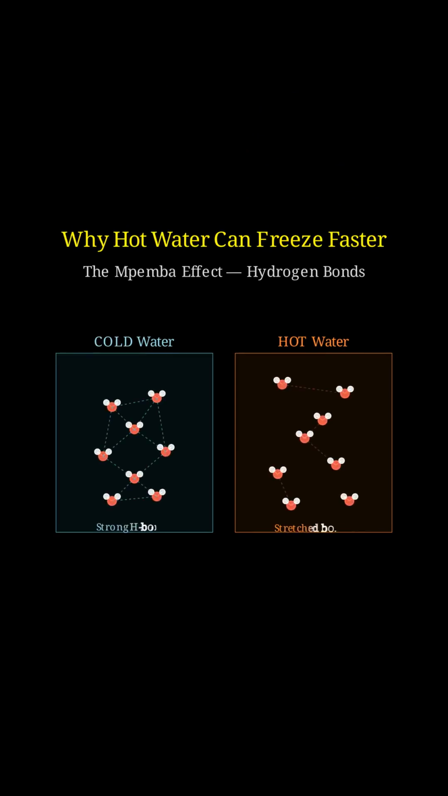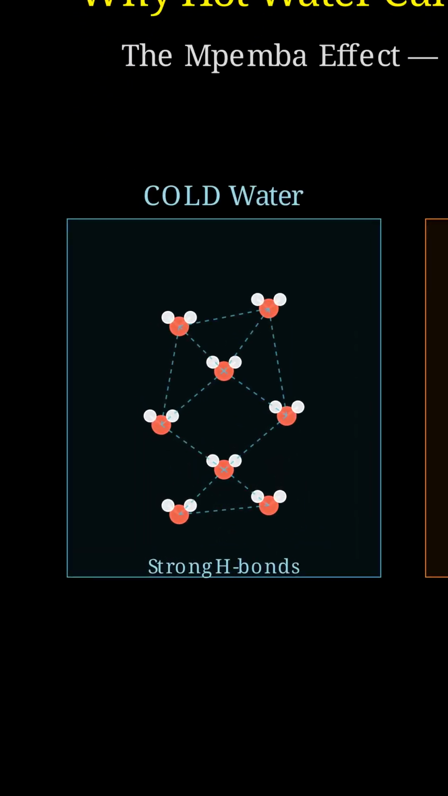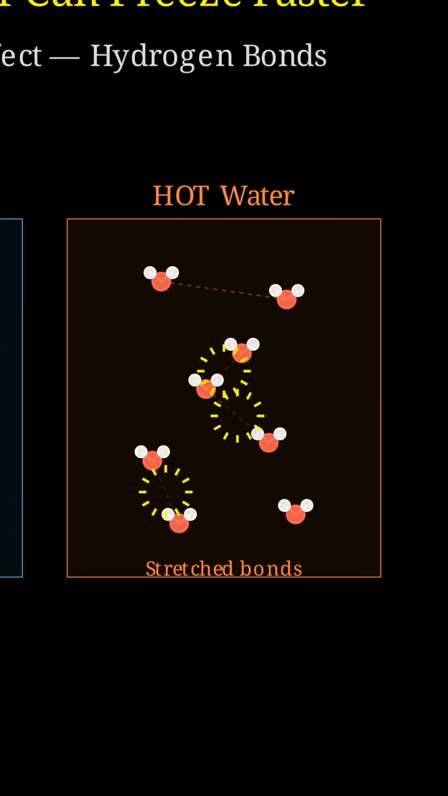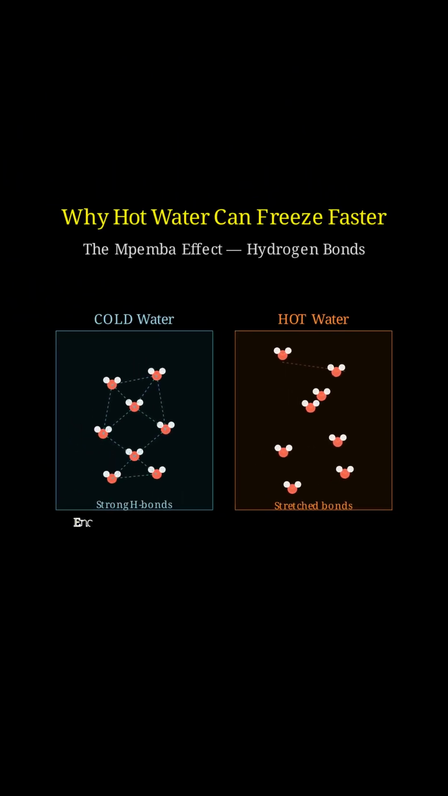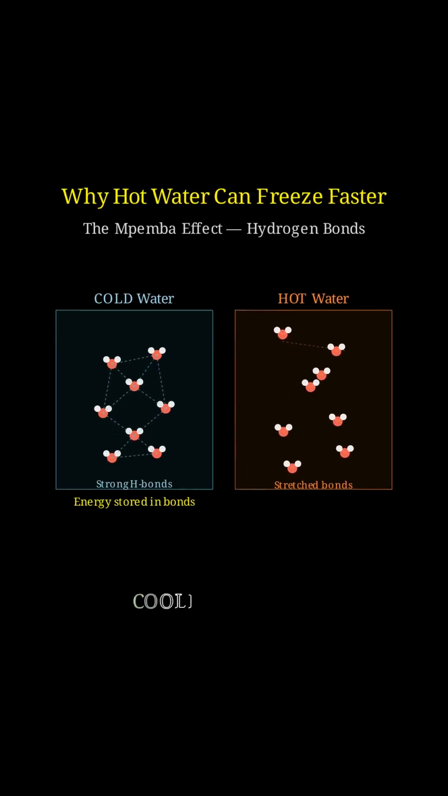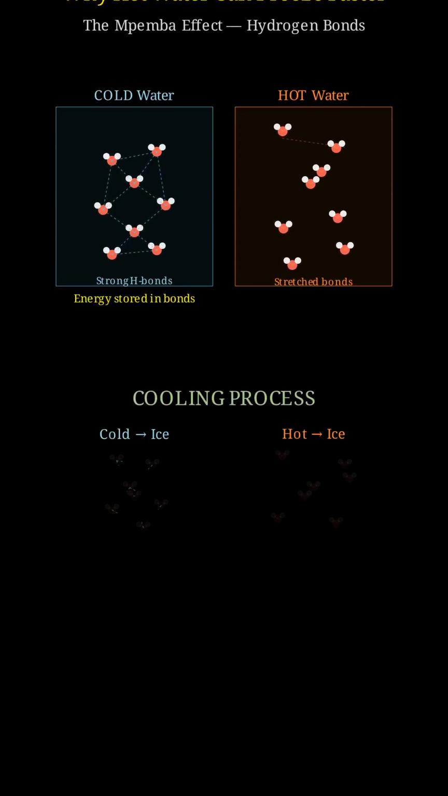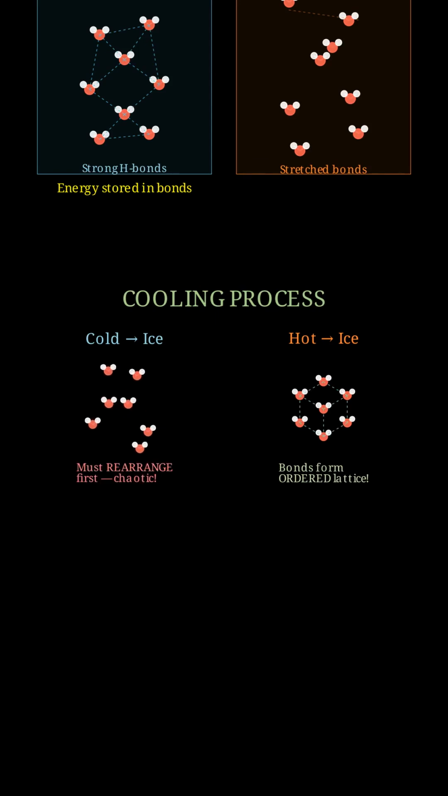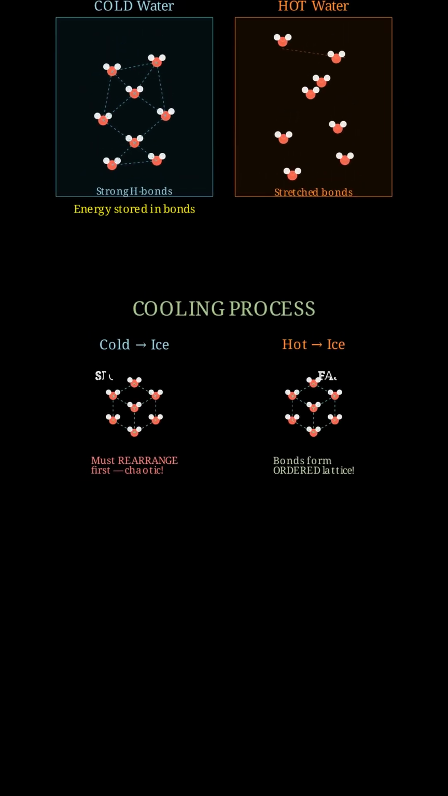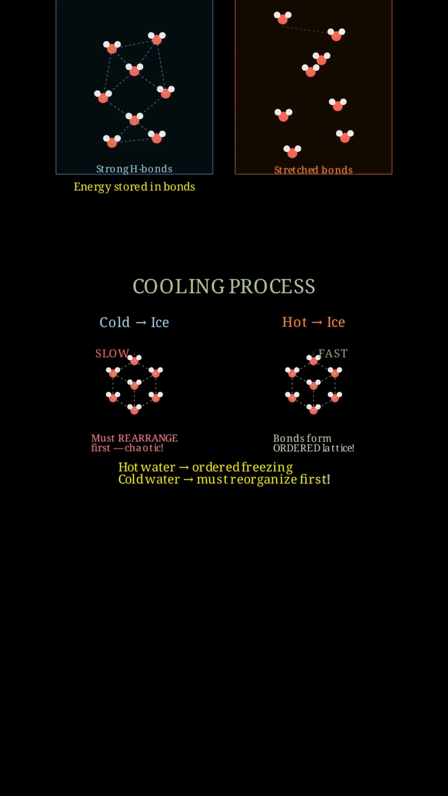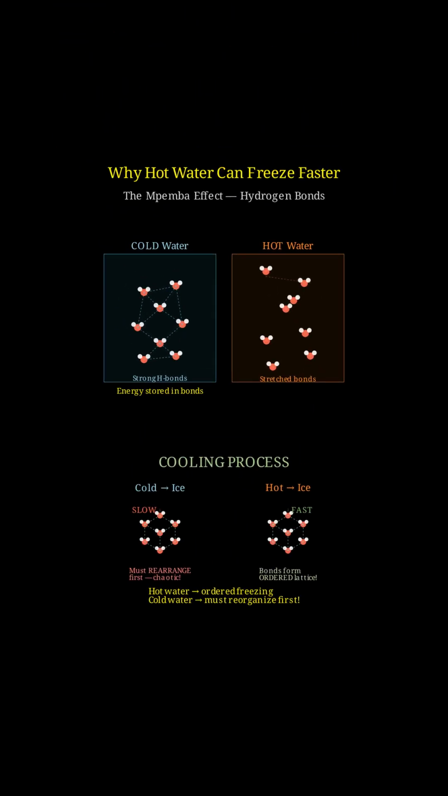To freeze, they need to rearrange into the perfect hexagonal lattice of ice, but they're stuck in a local minimum. They have to break bonds just to rebuild them in the right order. Now hot water, its bonds are already broken. The molecules are free. And when they cool down, they don't have to untangle anything. They just fall into place. It's like, imagine trying to organize a room that's messy versus a room that's been completely empty. Sometimes destruction is the first step to perfect order.